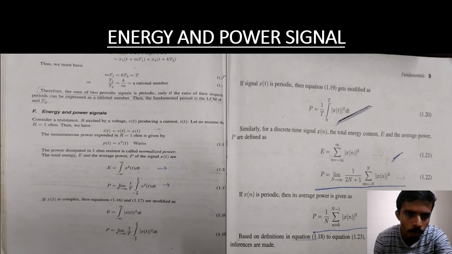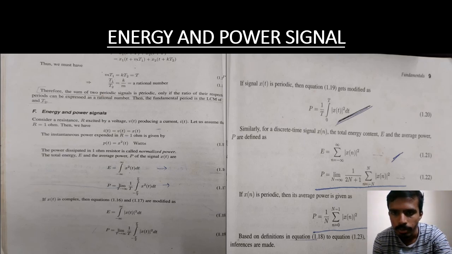The power dissipated in a 1 ohm resistor is the normalized power, the total energy, and the average power. The energy of the signal x of t is E equal to the integral from minus infinity to plus infinity of x square of t dt. And P is further given as the limit with respect to 1 by T, that is the frequency, 1 by time period, from minus T by 2 to plus T by 2 of x square of t dt. In order to remove the infinity, we are applying the limit. And then we have further modified the equation, like E is equal to the integral from minus infinity to plus infinity of modulus of x of t whole square. And to remove that also, the limit from minus T by 2 to plus T by 2, we are applying the limit. And further, by applying the limit, we get the equation P is equal to 1 by T, integral from 0 to T of x square of t.